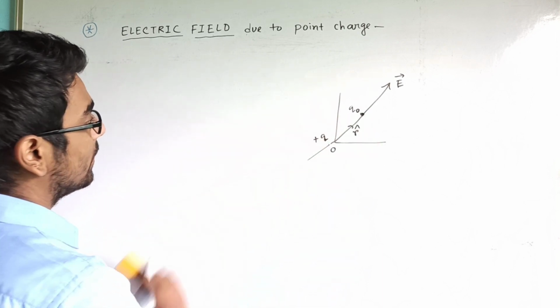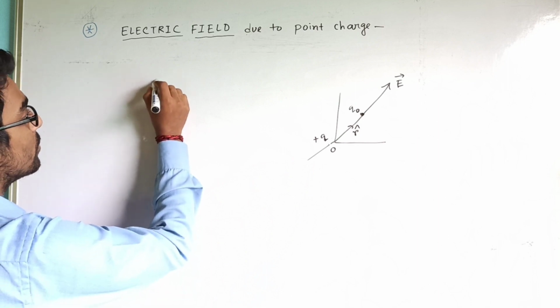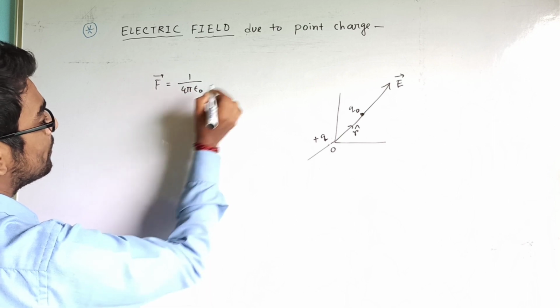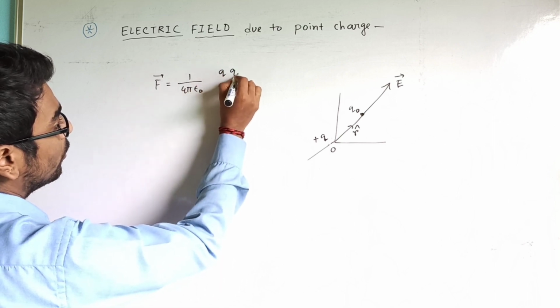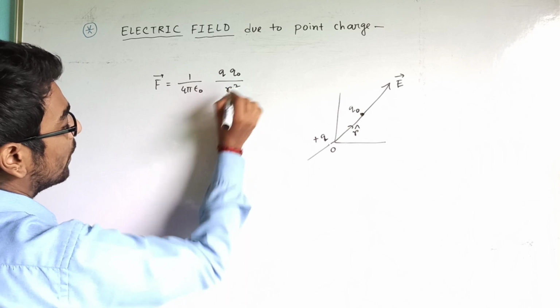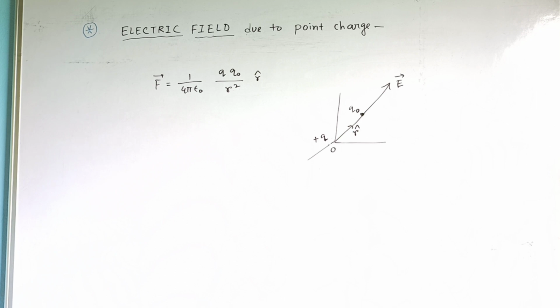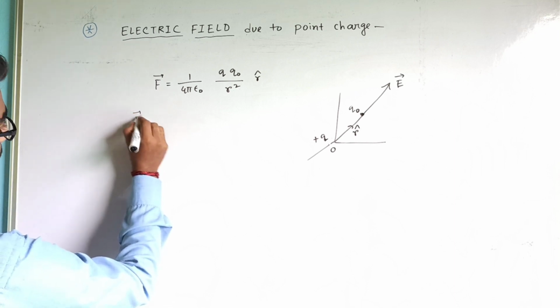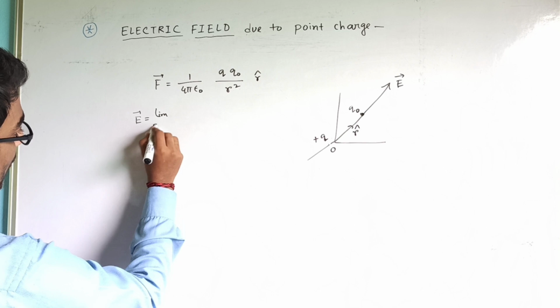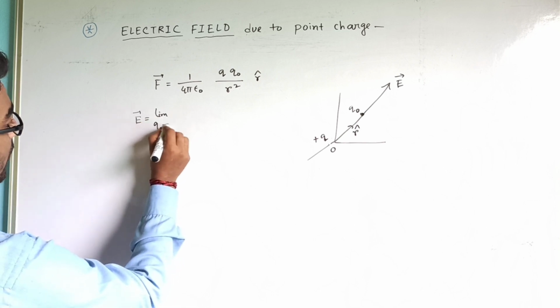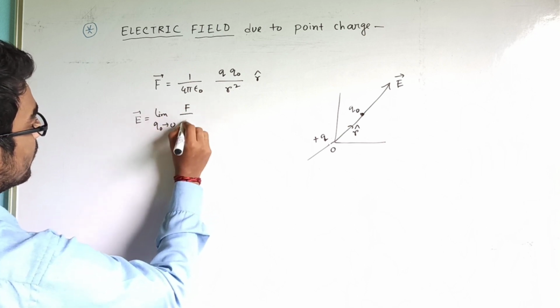So what we can write is that expression of force is equal to 1 by 4 pi epsilon naught Q Q naught by R square multiplied by R cap. R cap is the unit vector. Now the formula of electric field is limit Q naught tends to 0, F by Q naught.